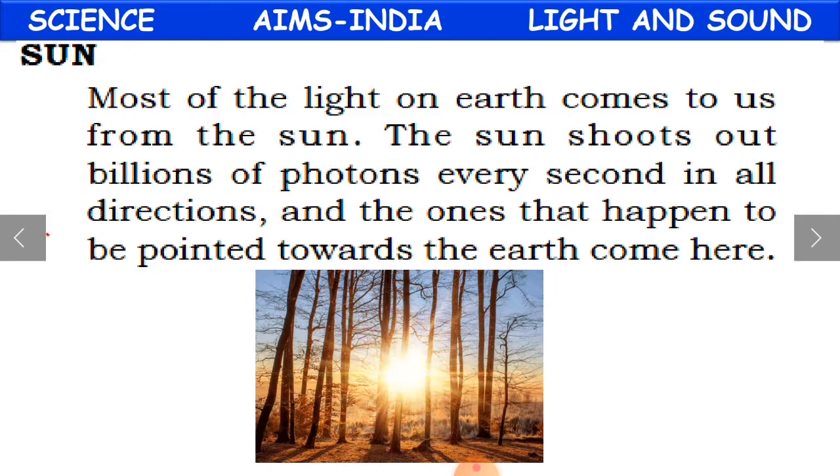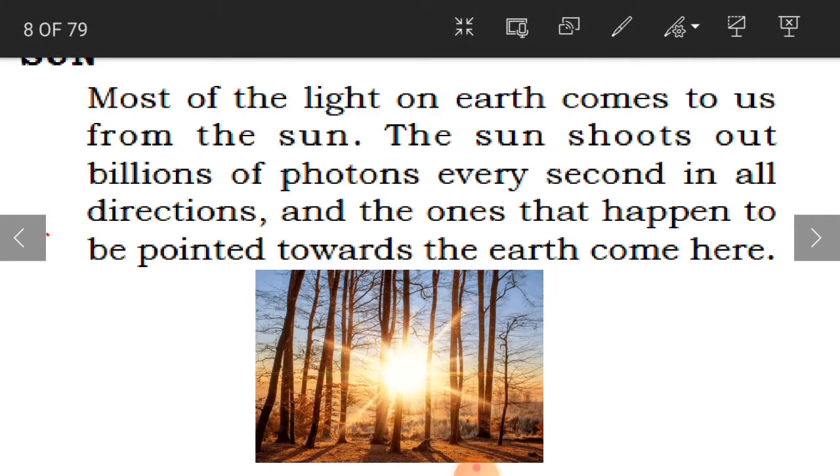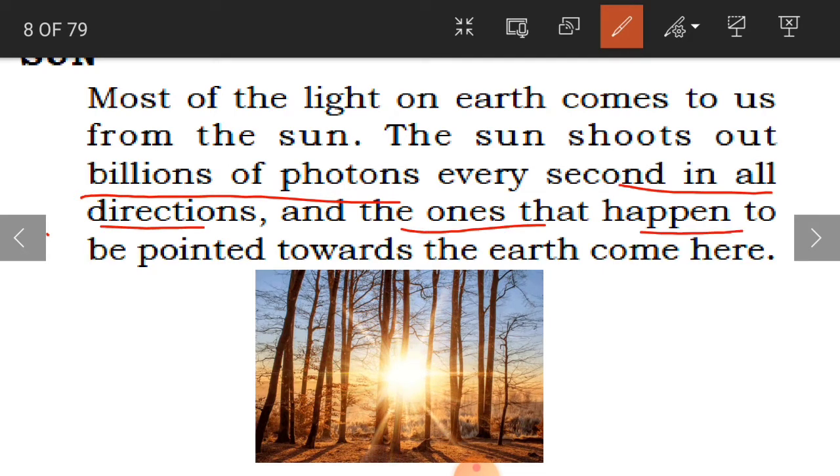The sun shoots out billions of photons every second in all directions, and the ones that happen to be pointed towards the earth come here. Whether to the north, south, east or west, in every direction the sun shoots out billions of photons every second.